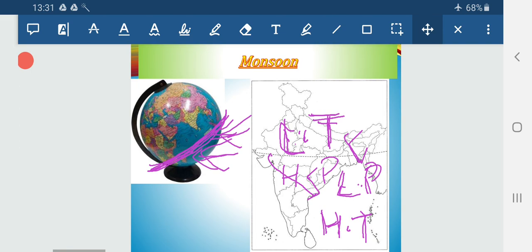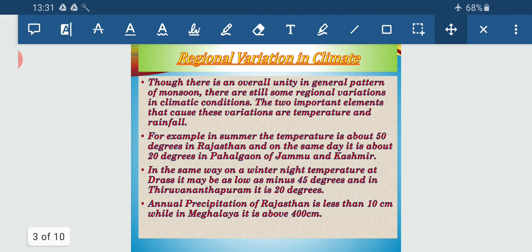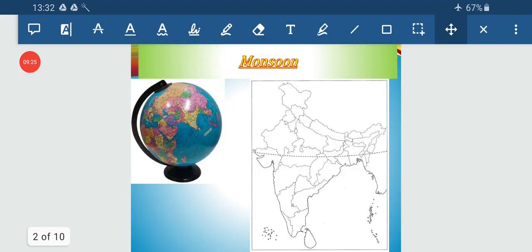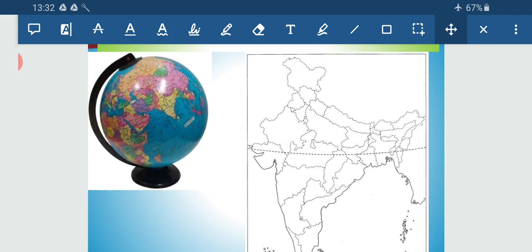Now let us move to the next part. Regional variation in the climate. Now you can see it's a map of our country, and I am explaining the regional variation of the climatic condition. For regional variation in the climatic condition, I am taking two elements of weather and climate. First I am going to take the element of temperature.